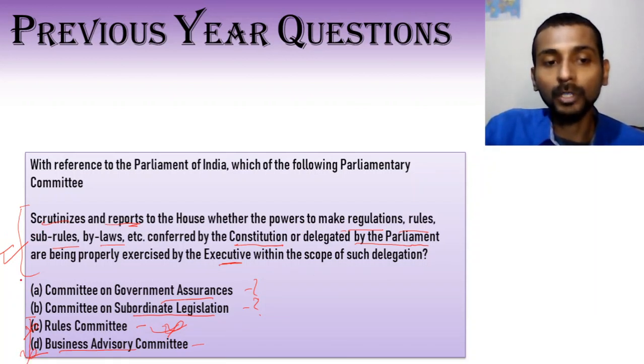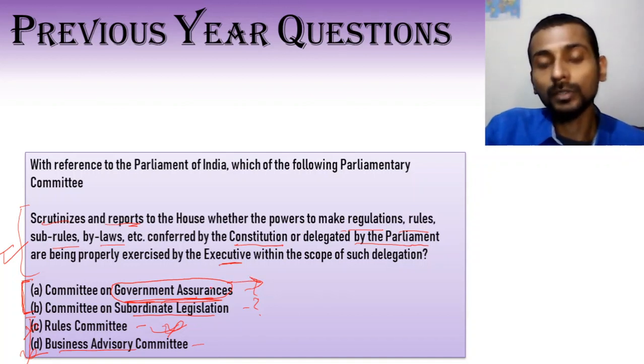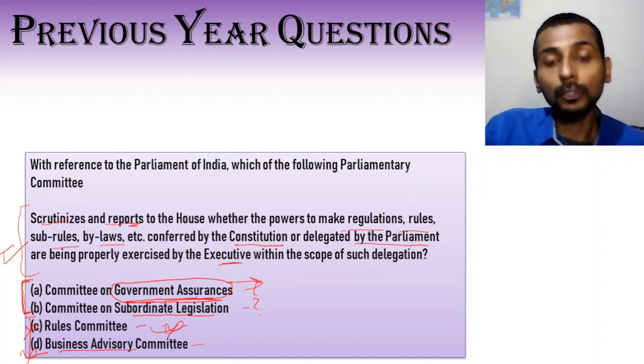Now we are left with option A or B. Again, we don't know exactly what the function of these committees are. Let's look at the name, Committee on Government Assurances. What do we understand by the word assurance? Assurance means that you are trying to tell someone that yes, okay, I will do this or this will be done. You are basically assuring them that a certain matter will be taken care of.